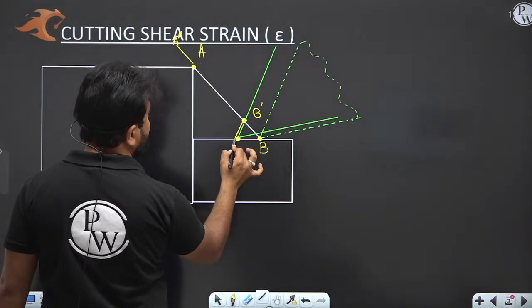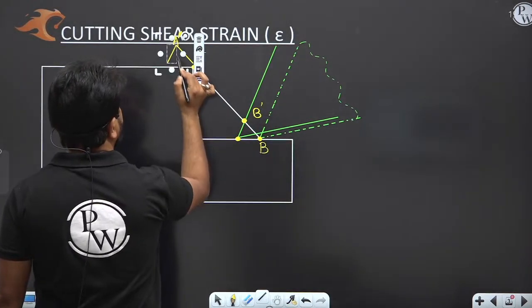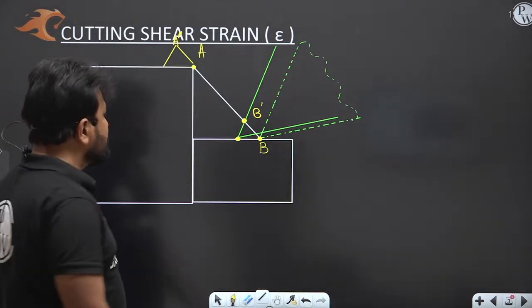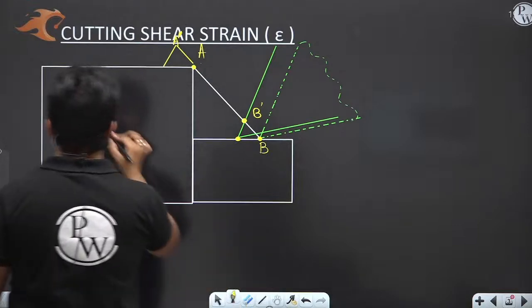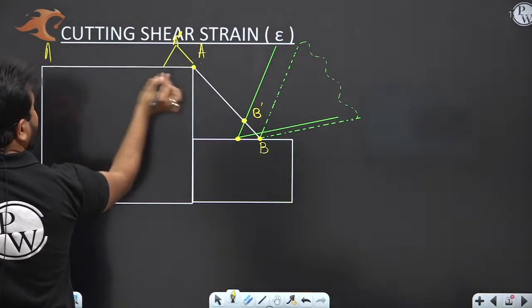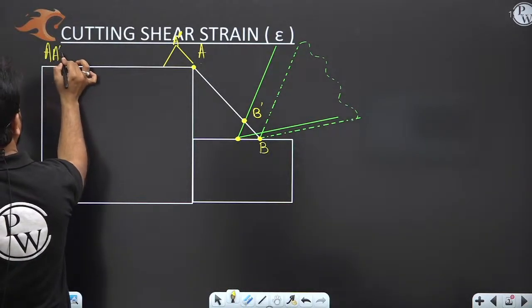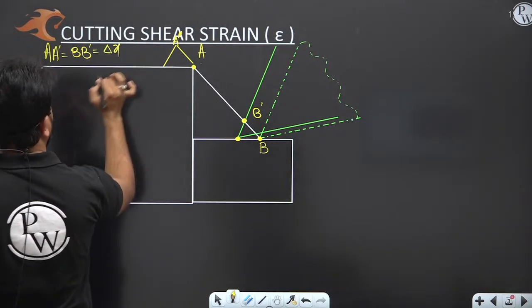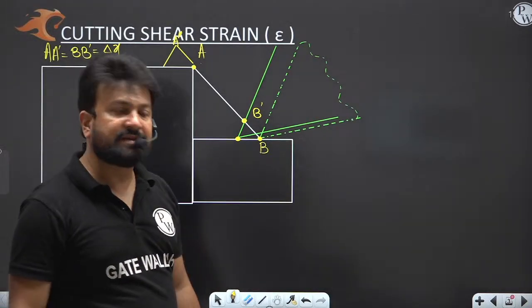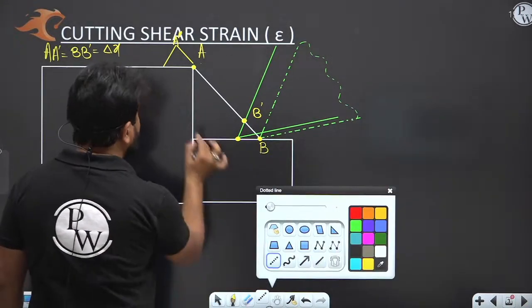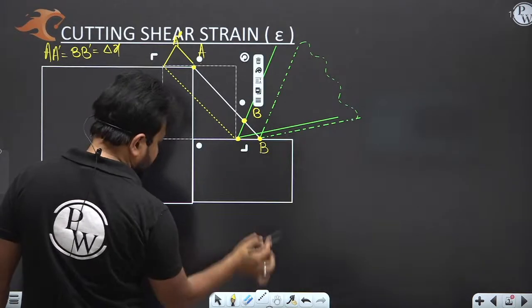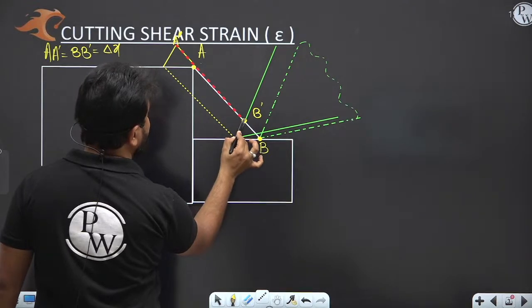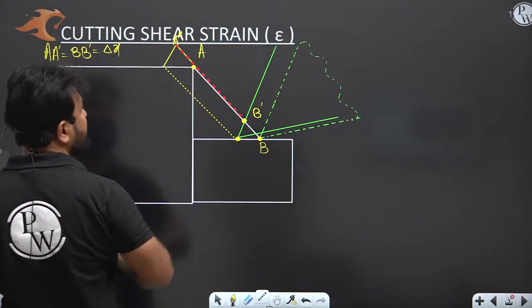So you can see that A dash equal to B dash, let's say delta x. So deformation will take place from here to here. So this is a deformation.